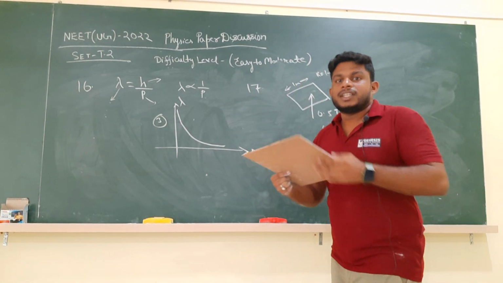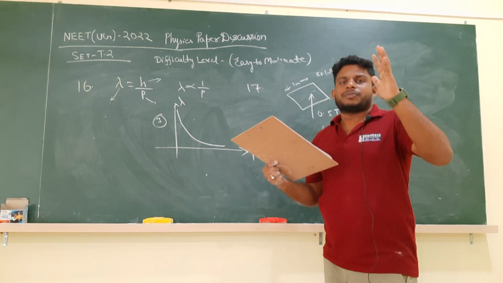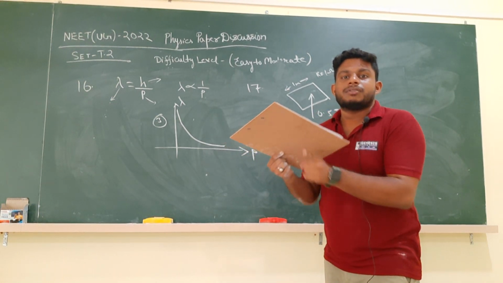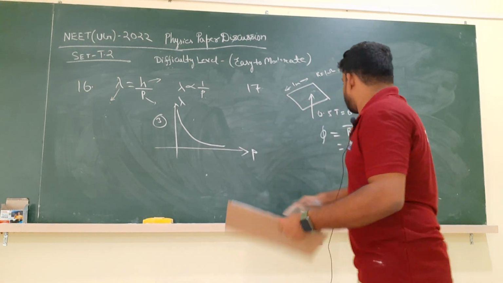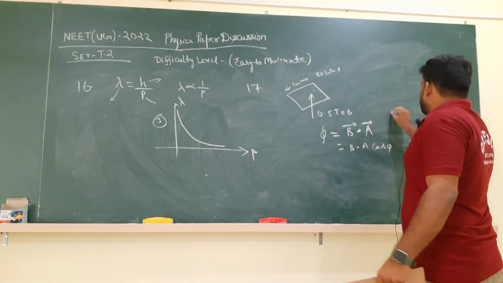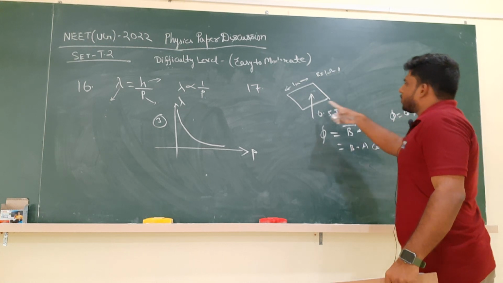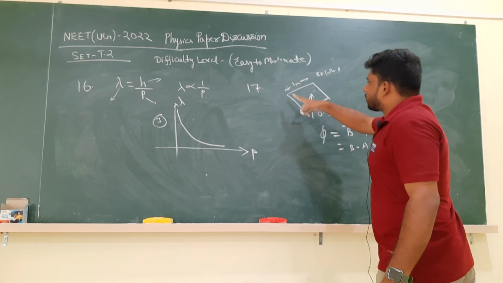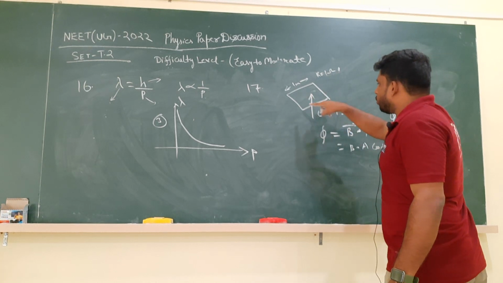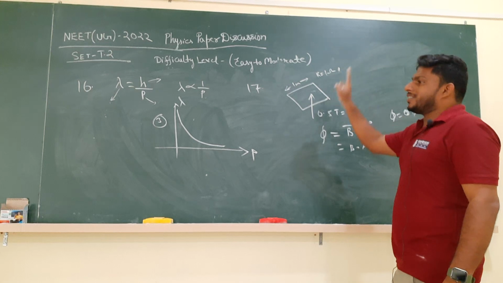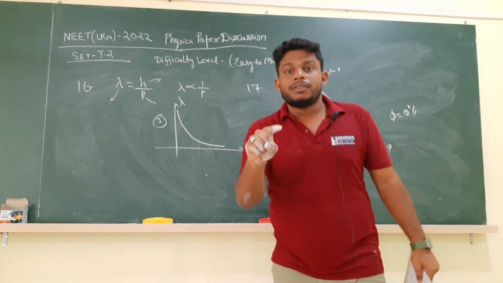For any 2D figure, whether circle or square, the area vector will be perpendicular to the surface. So what is phi? Phi is 0 degrees, because the area vector is normal to the plane and B is also normal to the plane. The angle between them is 0 degrees.